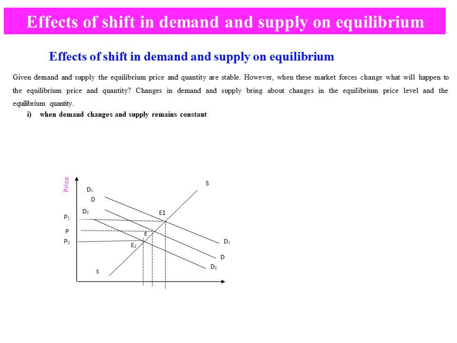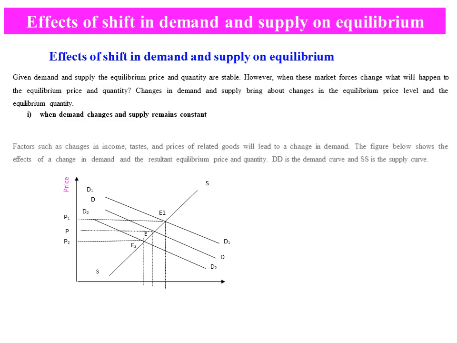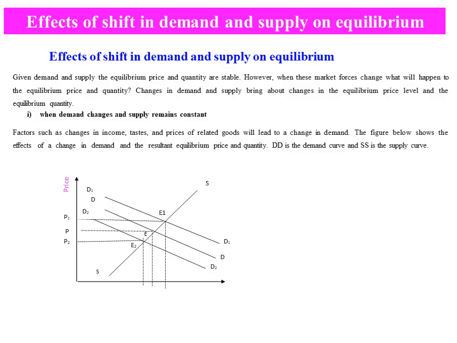Number one, when the demand changes and the supply remains constant, what is happening? Let's see. Factors such as change in income, tastes, and the prices of related goods will lead to change in demand. If income increases, the demand for the product increases. Because of that, it's changed. The figure below shows the effect of change in demand and the resultant equilibrium price and quantities. DD is the demand curve and SS is the supply curve. So we can get from this one.